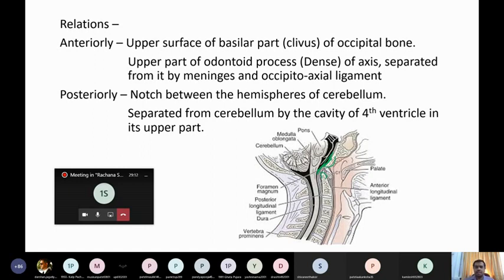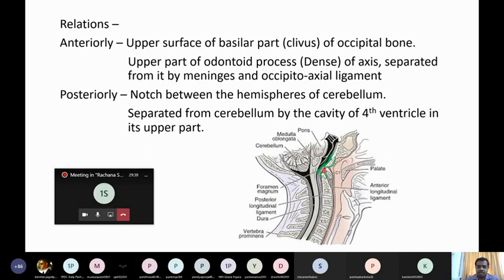And there is a ligament known as the occipito-axial ligament. I will mark it with a different color. There is a white band here, the ligament which connects occipital bone with the axis. So that much is related to the anterior relations.